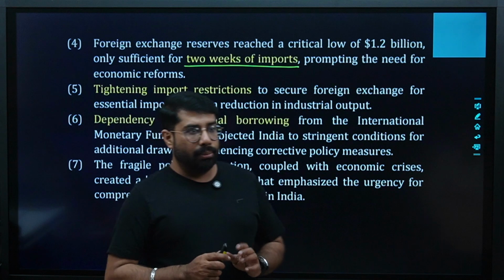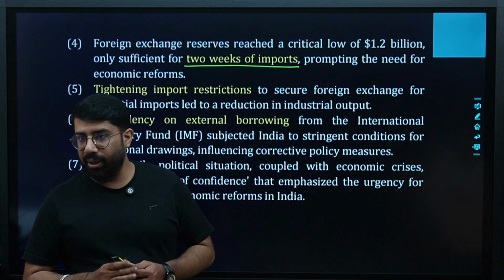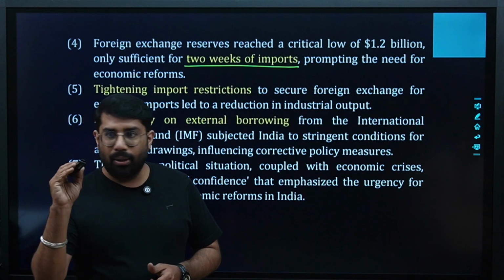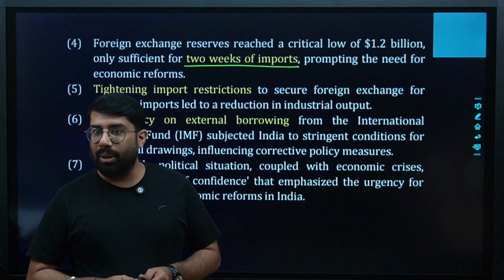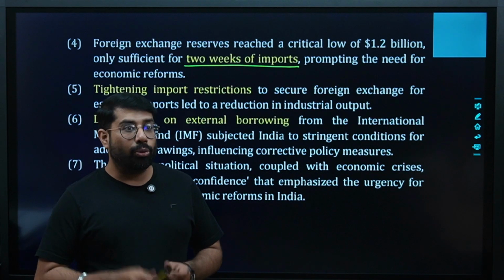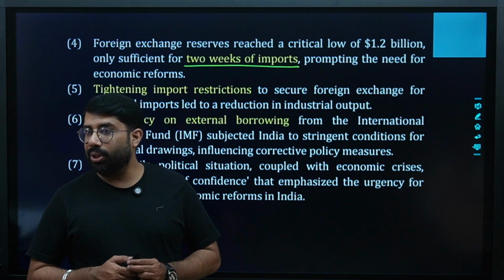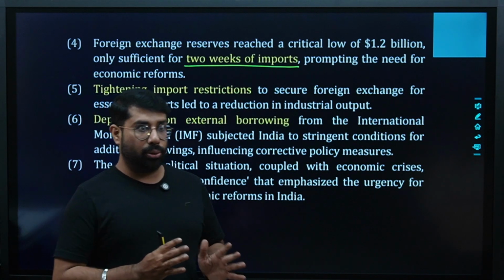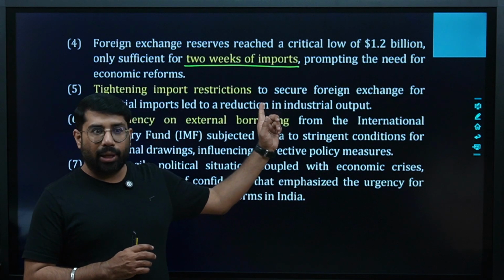You remember national income, four sector economy, import multiplier, M equals M bar plus M by. What was M bar? Autonomous import. What is autonomous import? Autonomous imports refers to that import which is just for the essential things, only for the essential things. Can you relate it with now?